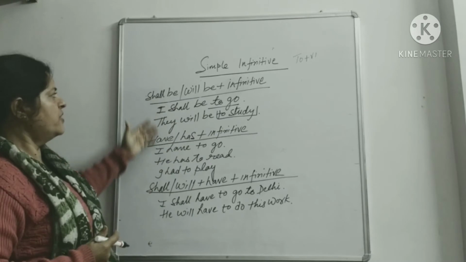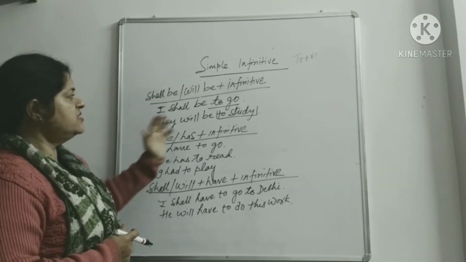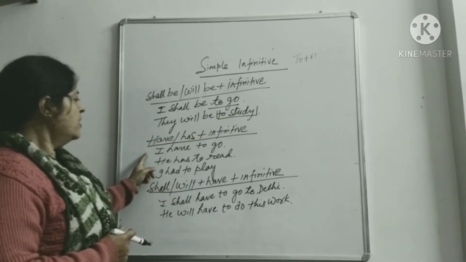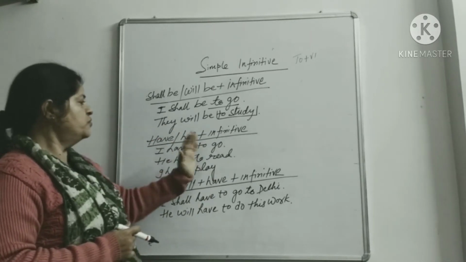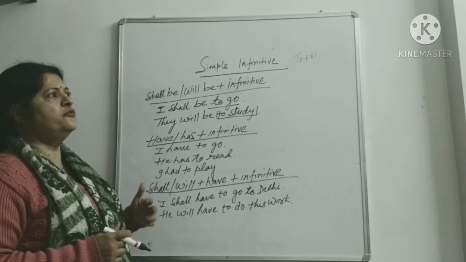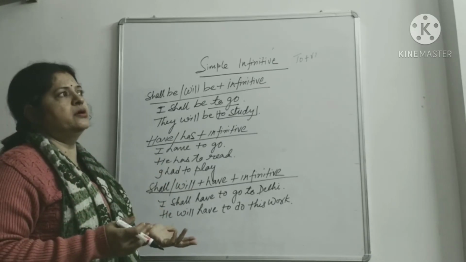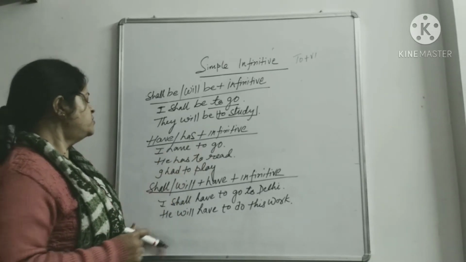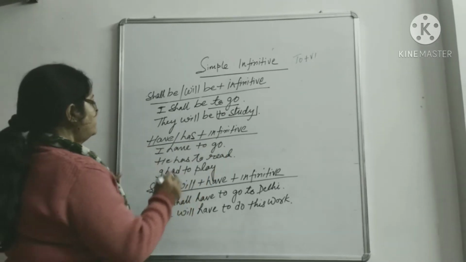Okay, this is one form of simple infinitive. In active voice, we are seeing how to + V1 can be used. Now have, has plus infinitive. I have to go, you know, it shows compulsion, a kind of necessity or compulsion you can say. I have to go, it shows that have, has plus infinitive, and have also.